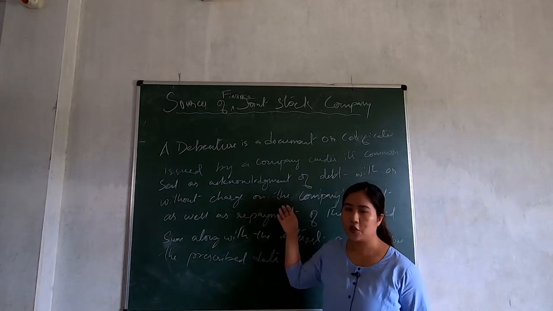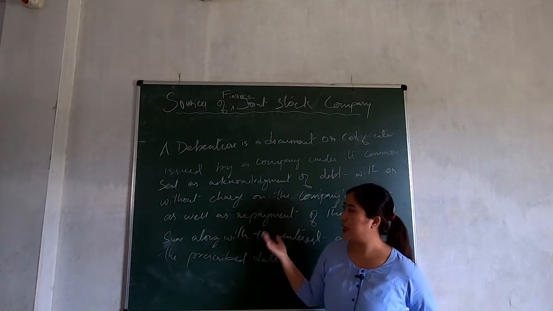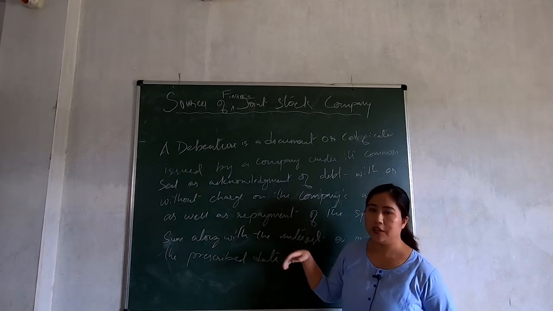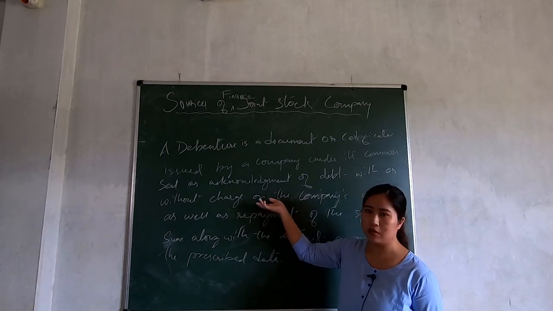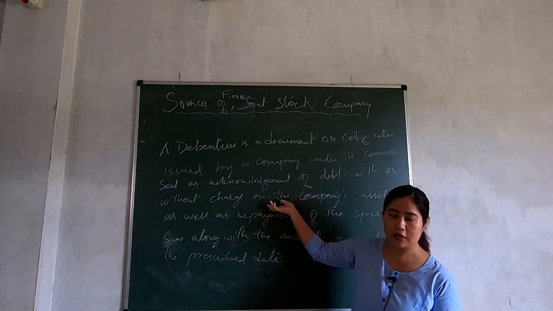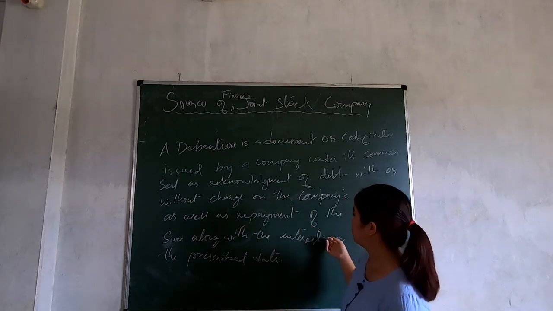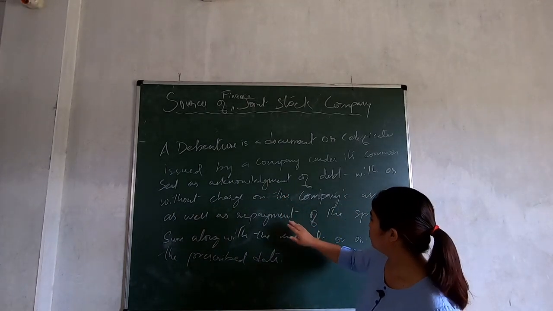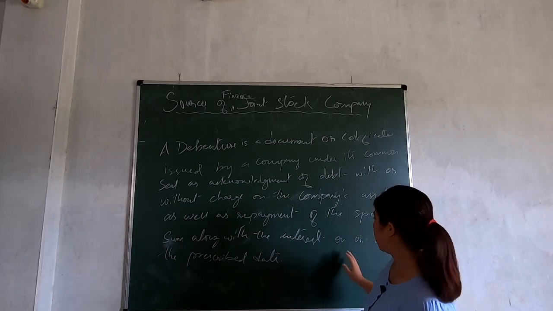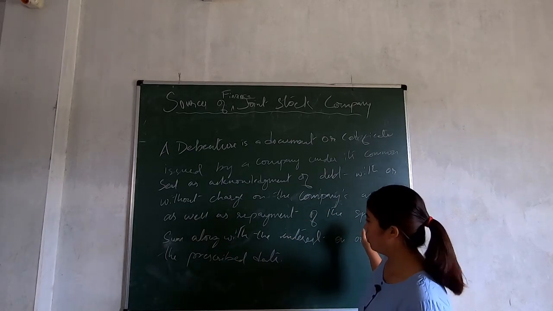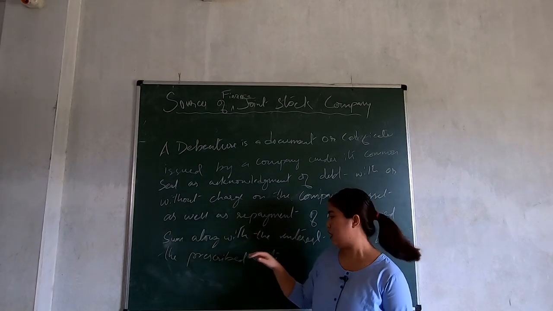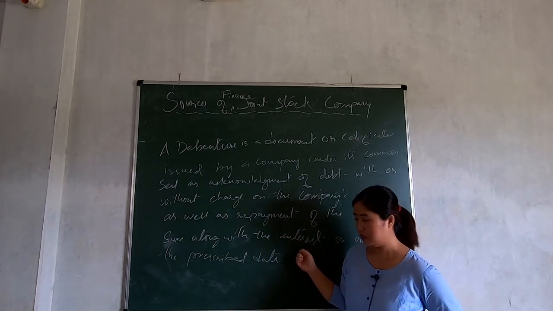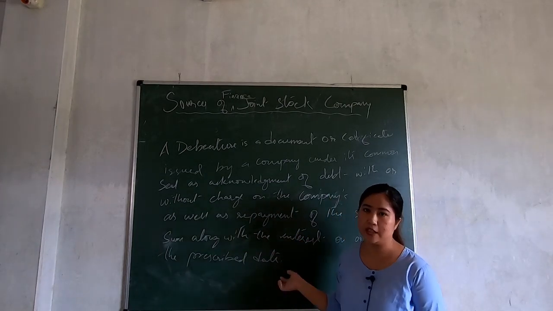So when a company issues debenture, the debenture holder may ask for a security on the asset of the company. And also it has to be repaid on a specified time period along with the actual sum and also along with the interest. So just like a share, this is also a document.